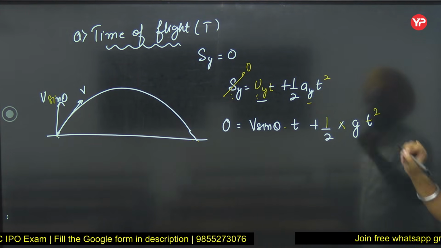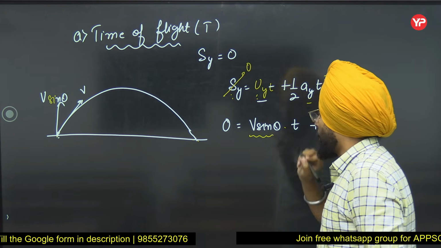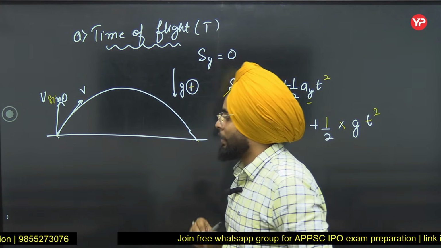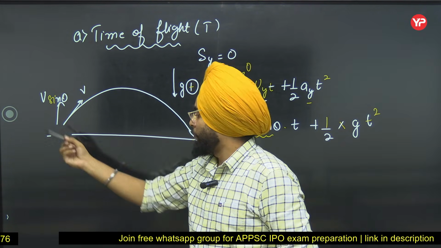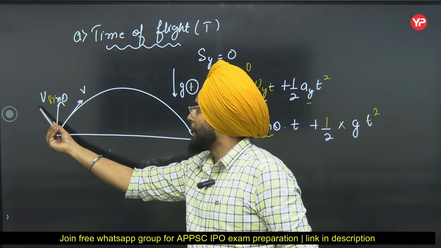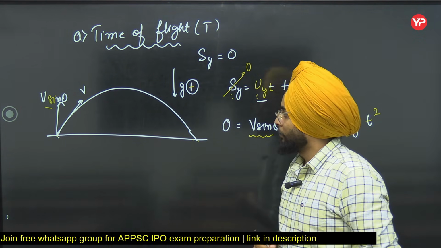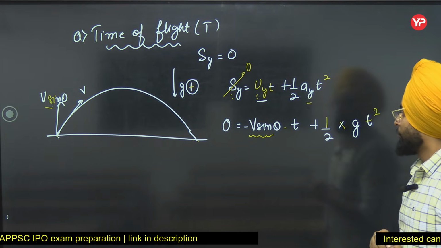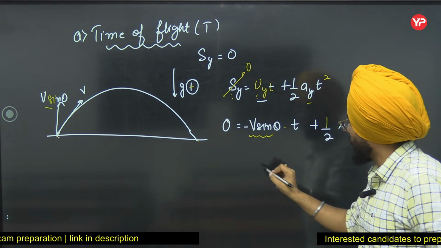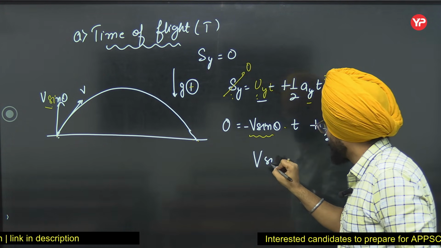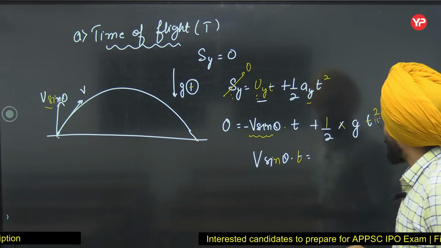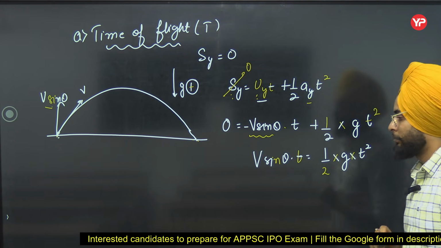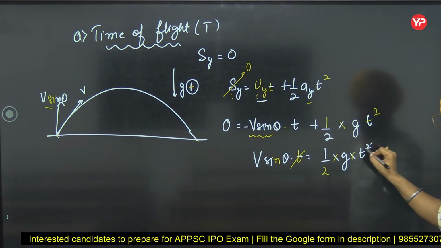into t square. Now one more thing, see, if I am taking the g that is in the downward direction as positive, then I have to take the other vector in the upward direction, that is v sine theta, as negative. So if I take this v sine theta negative, a negative sign will be added here. Now if I rearrange this equation, I will get v sine theta into t equal to half of g into t square. Cancel t to 1 t.